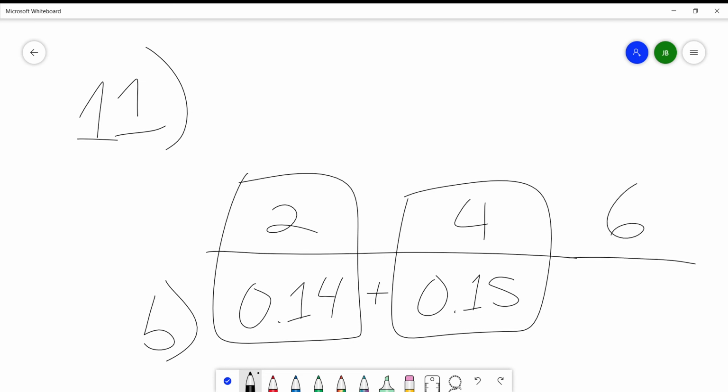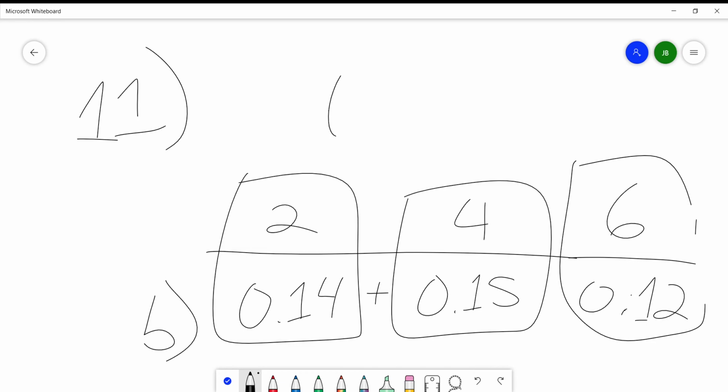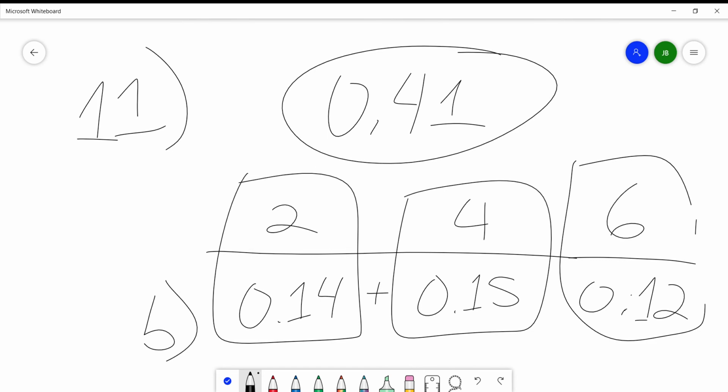And then 6 we already established was 0.12. We add those together and we get 29, 31, 41? 41%, 0.41? That is the answer.